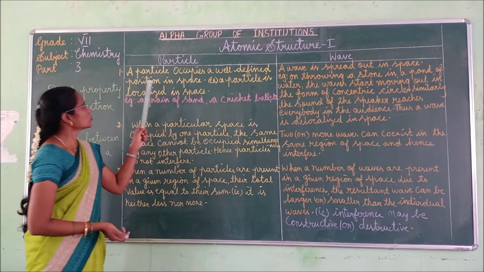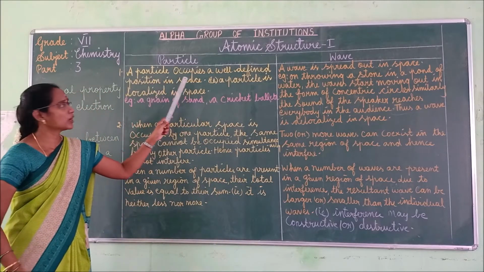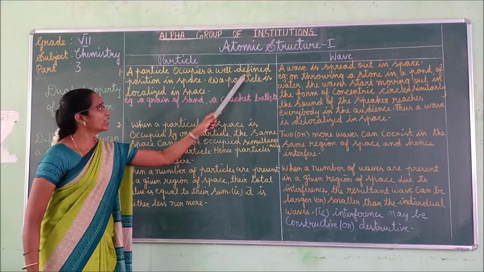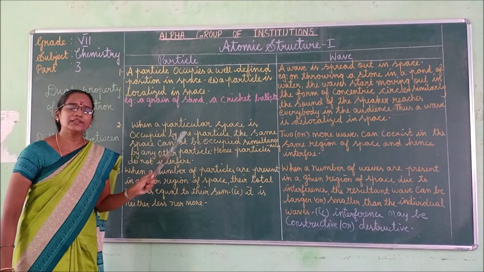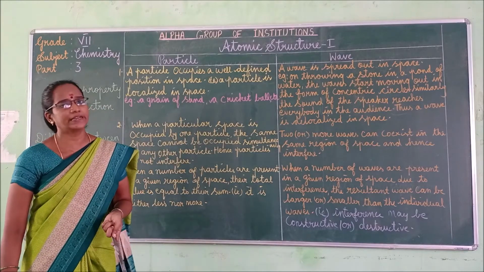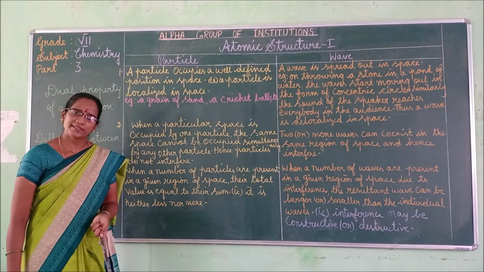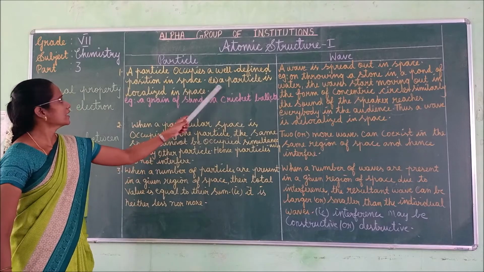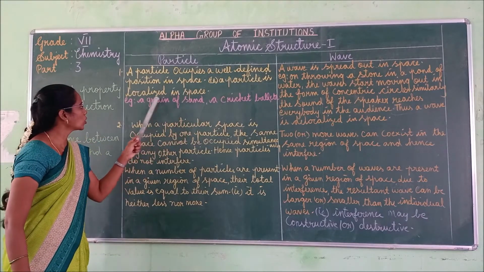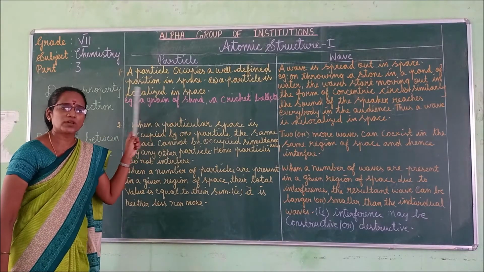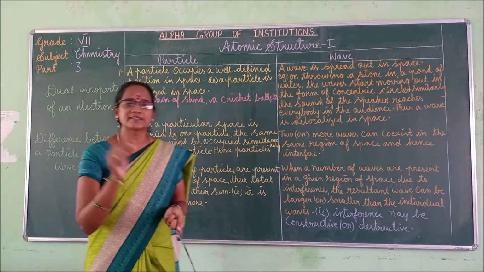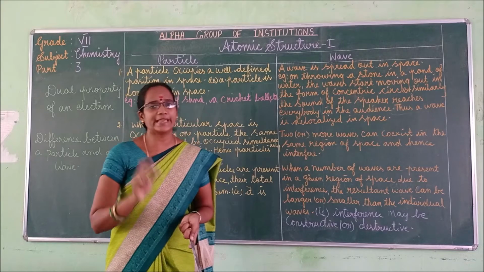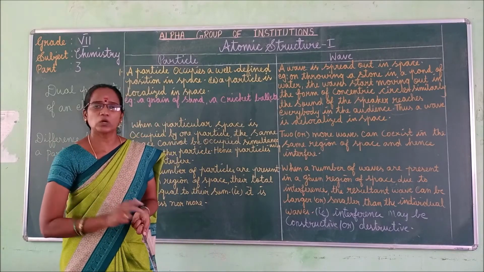Okay. So first one, a particle occupies a well-defined position in space. Well-defined means clearly defined position in space. That is, a particle is localized in space. What is the meaning of localized? Localized means it is assigned to a particular area or particular location.